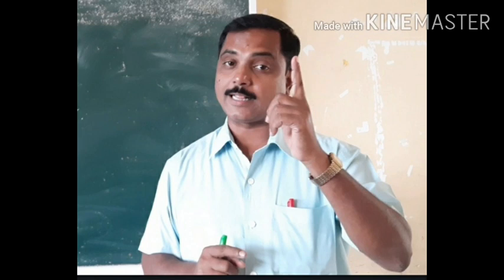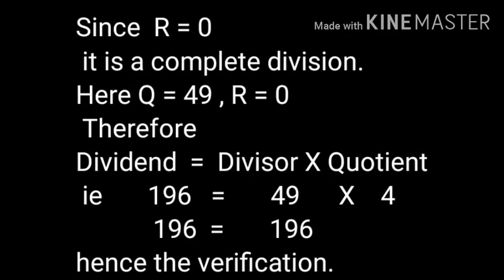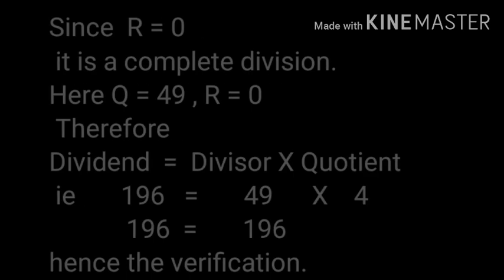Here dividend is equal to divisor into quotient. Since remainder is equal to 0 here, it is a complete division. Here Q is equal to 49 and R is equal to 0. Therefore dividend is equal to divisor into quotient. That is 196 is equal to 49 into 4. 49 into 4 is 196. Therefore 196 is equal to 196. Hence the verification. Now let us see one more example and apply division algorithm.